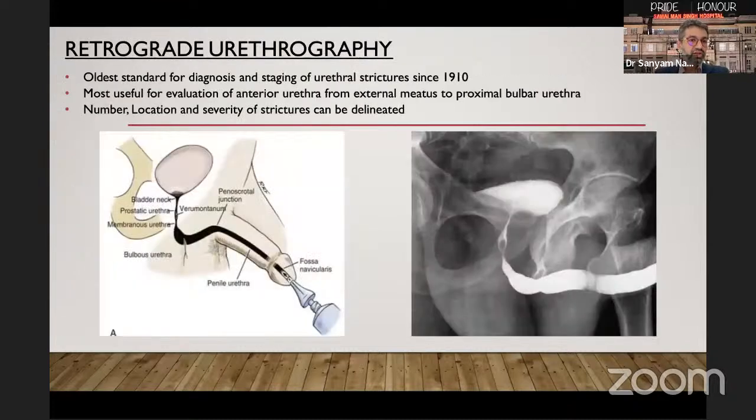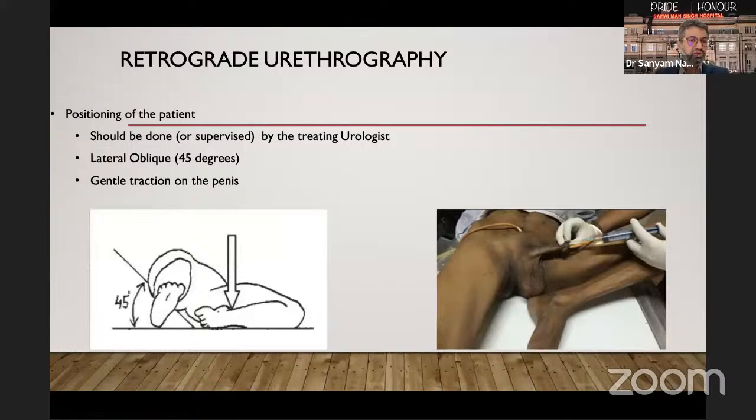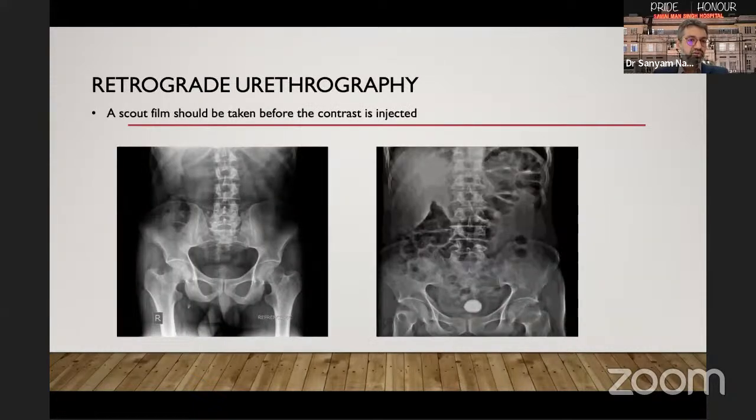Moving on to retrograde urethrography, it is the oldest standard currently for diagnosis and staging of urethral strictures since 1910. It is most useful for evaluation of the anterior urethra from the external meatus to the proximal bulbar urethra. It tells us about the number, location, and severity of strictures. Ideally it should be done by the treating urologist, or at least under the supervision of the treating urologist. The patient should be taken in a lateral oblique position at an angle of 45 degrees, and a gentle traction should be given on the penis. A scout film should always be taken before the contrast is injected.